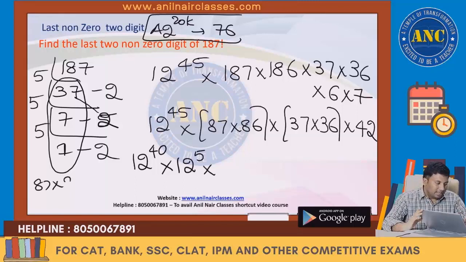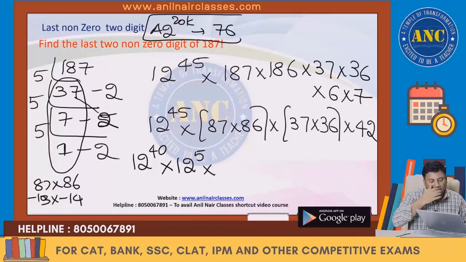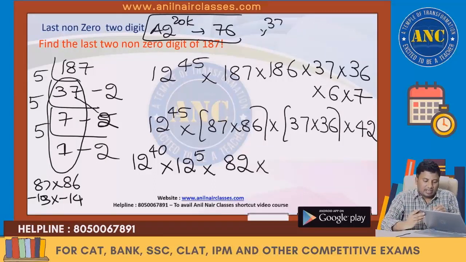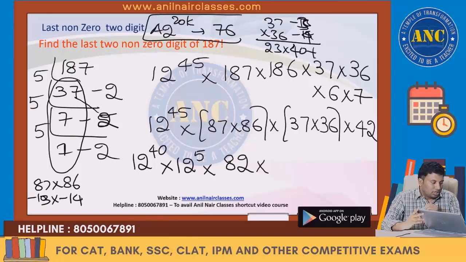If I use the logic, this is nothing but 12 power 40 into 12 power 5. 87 into 86: 87 is minus 13 and 86 is minus 14 modulo 100. 13 14s are 14 3s are 42, which is nothing but 82. 37 into 36, 37 into 36 is minus 13 into minus 14, which is 23 into minus 3 and minus 4.